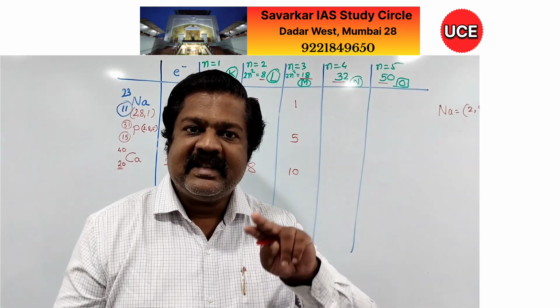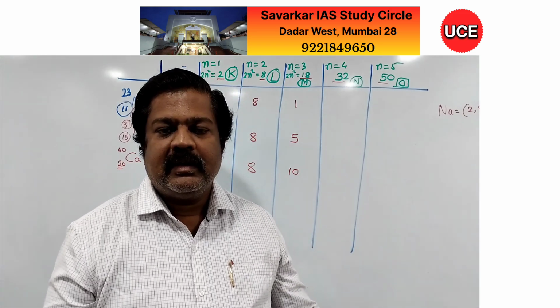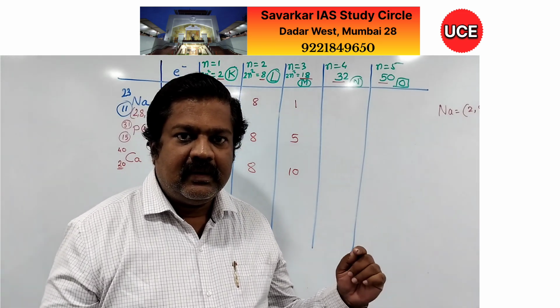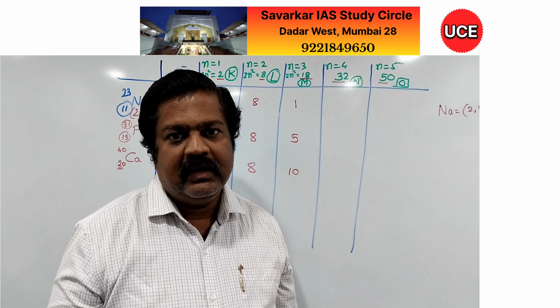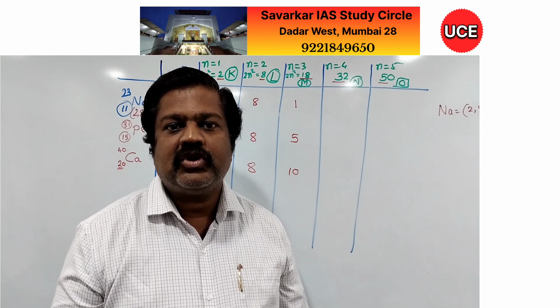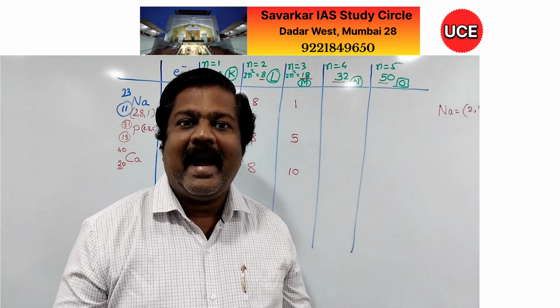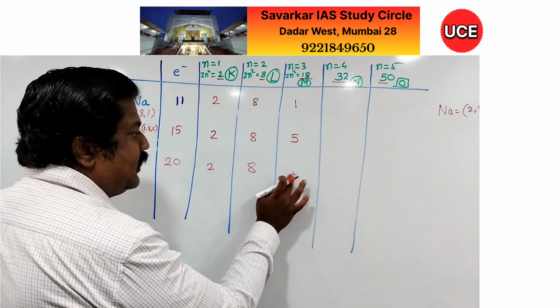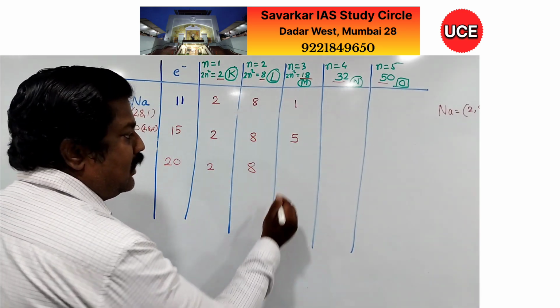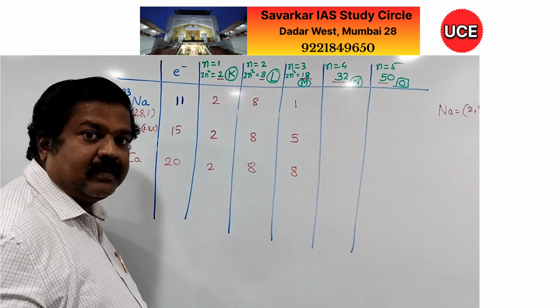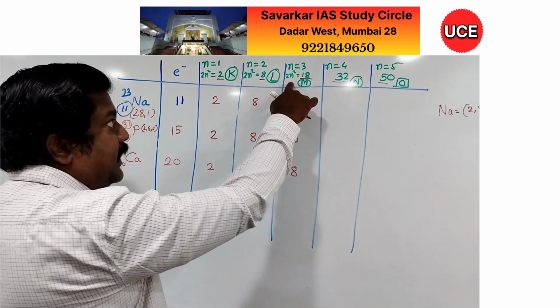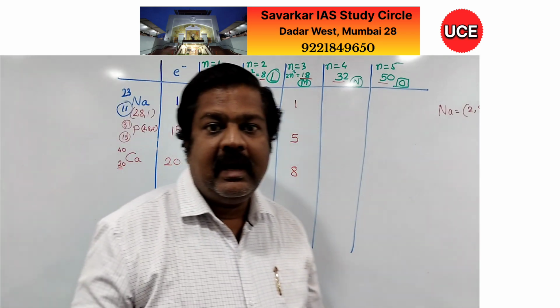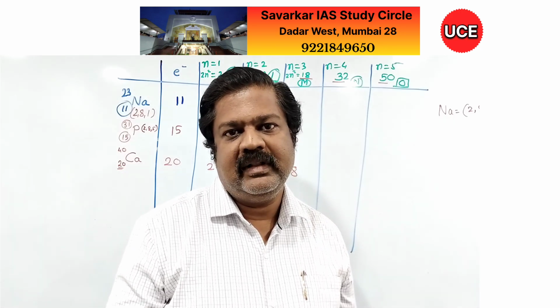But here Bohr placed another rule that if the last shell has more than 8 electrons, it is not permitted; we can keep at the most 8 electrons in the last shell. And therefore, I have to remove this 10 and place here 8 only. So, irrespective of capacity, I have to give only 8 electrons in the last shell.